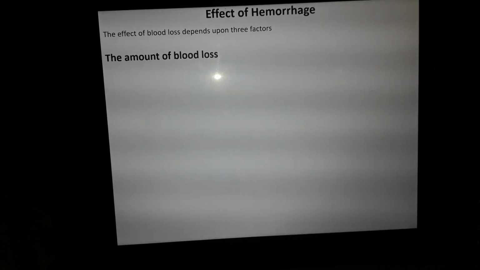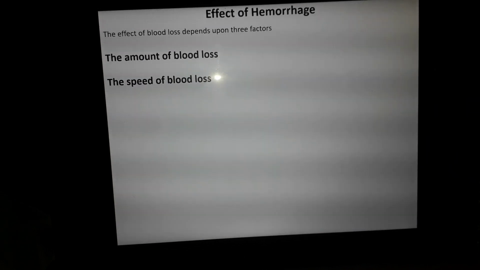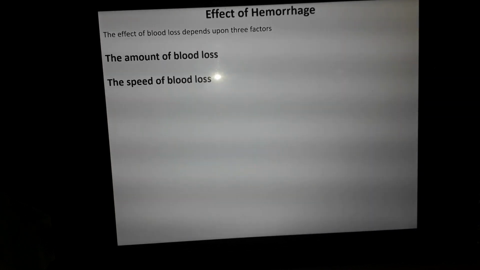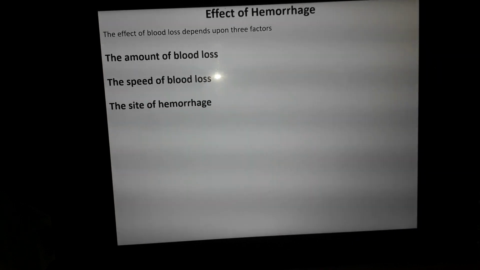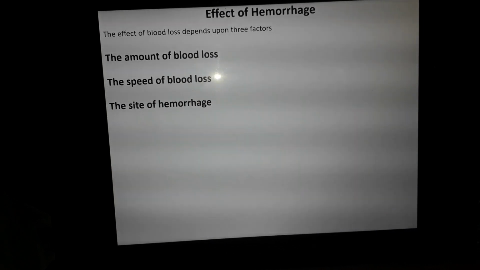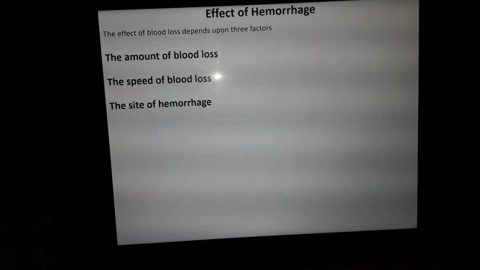Second is the speed at which the blood is lost from the body. Third is the site of hemorrhage, whether it is a vascular organ or any other organ. So the effect depends upon the quantity of blood loss, the speed at which it is lost, and the site of hemorrhage.